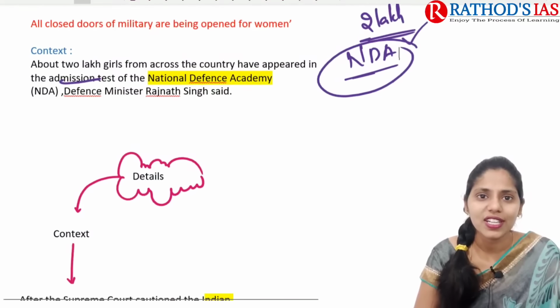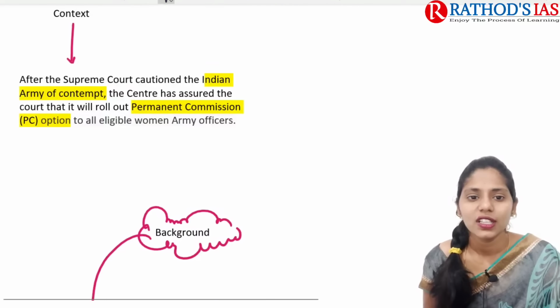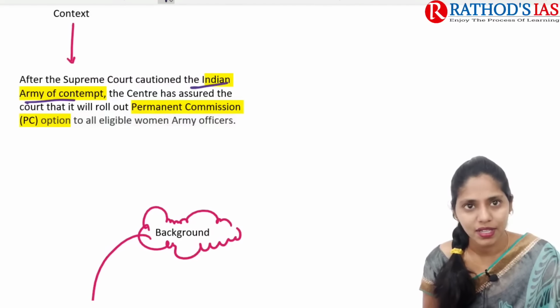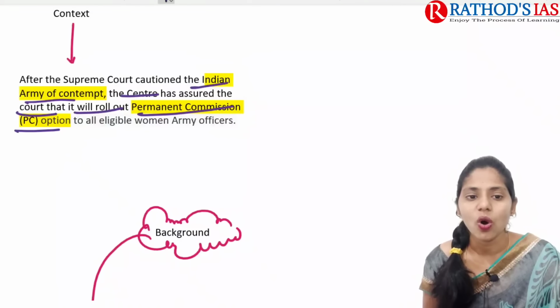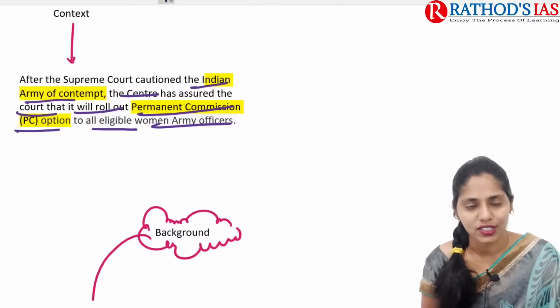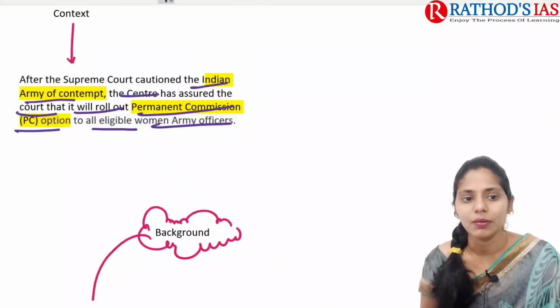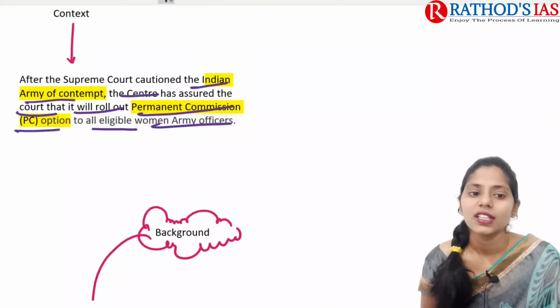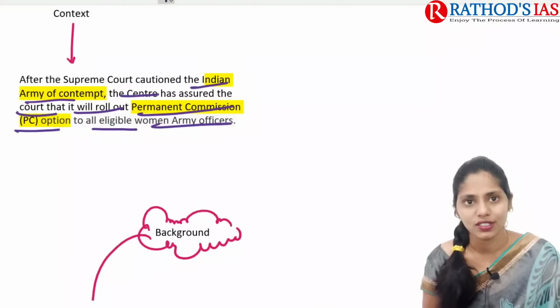If you are talking about the details, it says that after the Supreme Court cautioned the Indian Army of contempt, the Centre has assured the court that it will roll out the permanent commission, that is the PC option, to all eligible women army officers. Okay, so after the Supreme Court cautioned the Indian Army of contempt, the Centre has assured the court that it will roll out the permanent commission option.